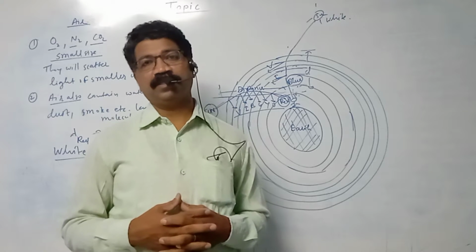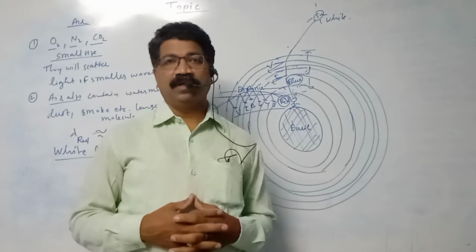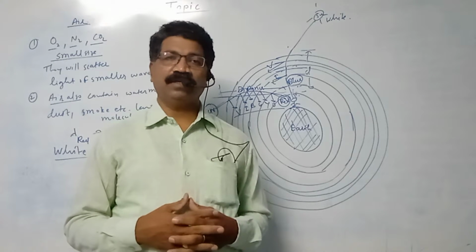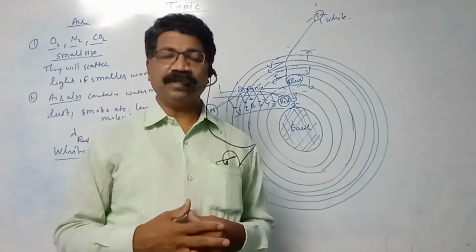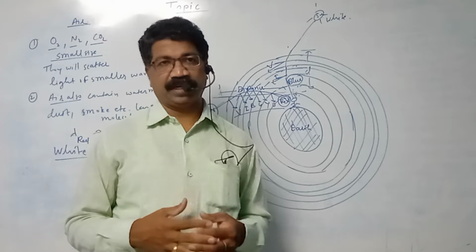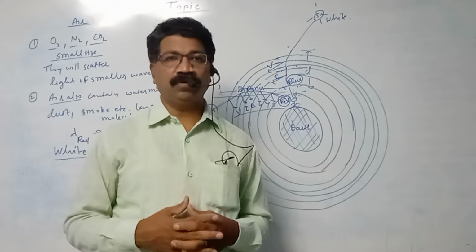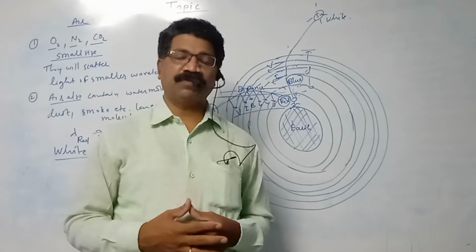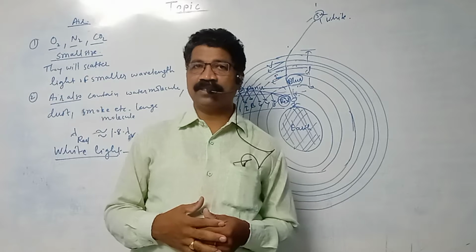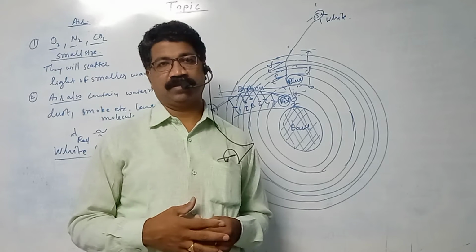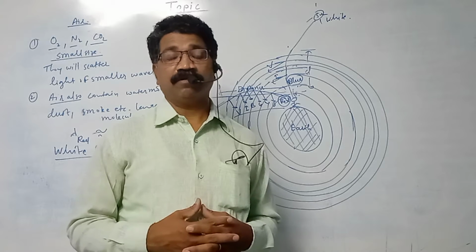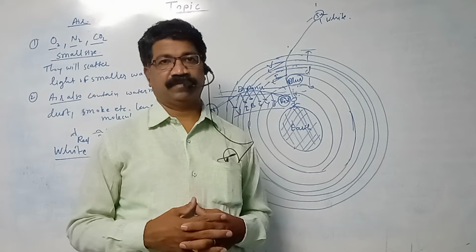What happens in dispersion? Dispersion में क्या हुआ था? The white light had been split up into its constituent 7 colors. That is violet, indigo, blue, green, yellow, orange, and red. From that, we concluded that white light consists of 7 colors. That clear? Okay. Next, we have seen scattering.